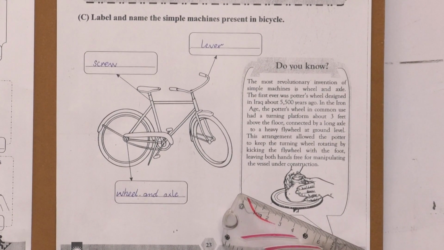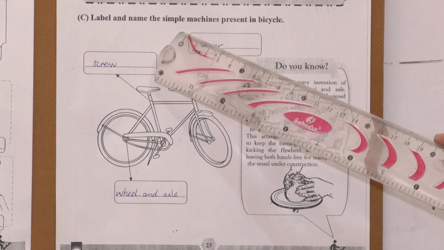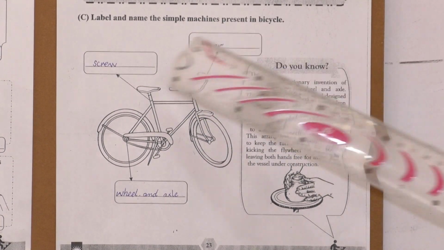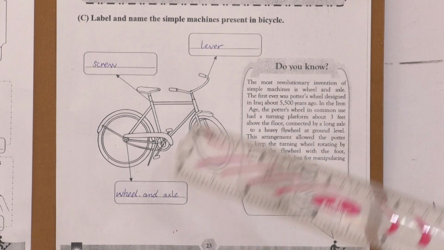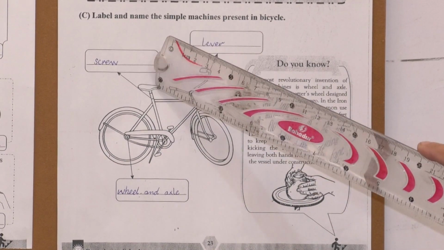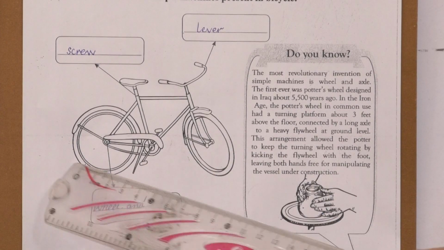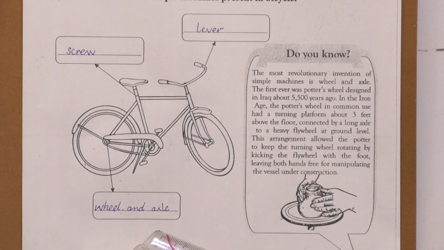On page number 23 of your workbook, there is a question: label and name the simple machines present in a bicycle. As we have learned, the brakes and the brake system are levers. Seat adjustment is a screw. And this is an example of wheel and axle. The last one is wheel and axle.